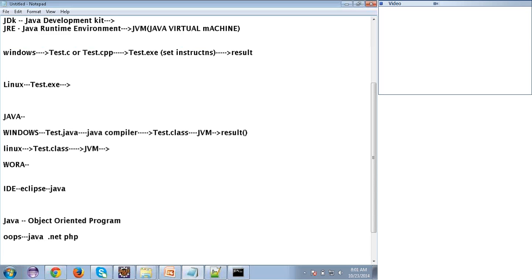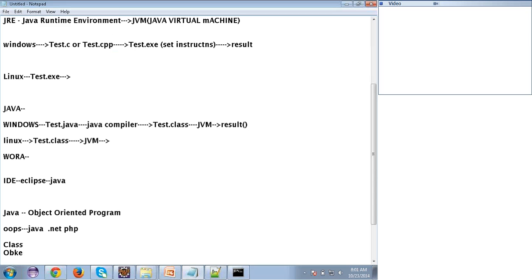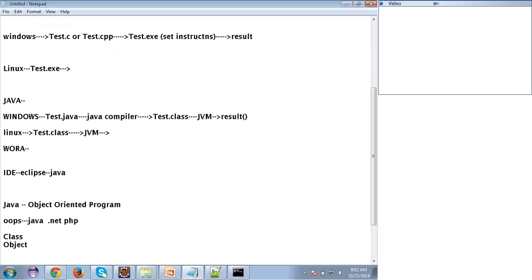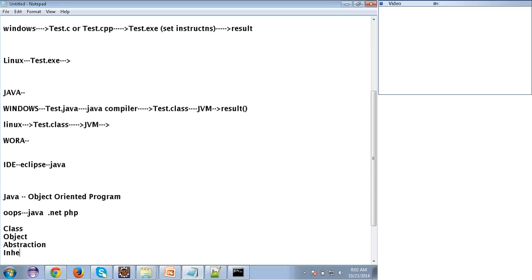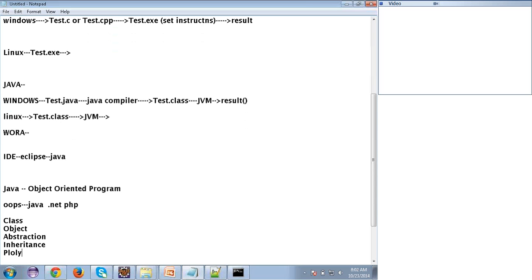Let's speak about what those principles are. The object-oriented principles are: first is class, next is object, third is abstraction, fourth is inheritance, then polymorphism, and the last one is encapsulation. We'll get to know them one by one, don't worry.